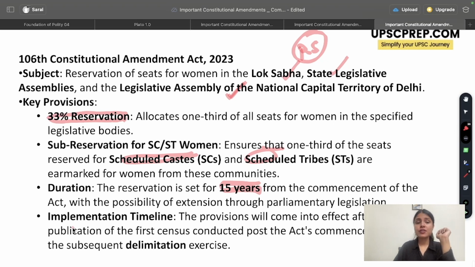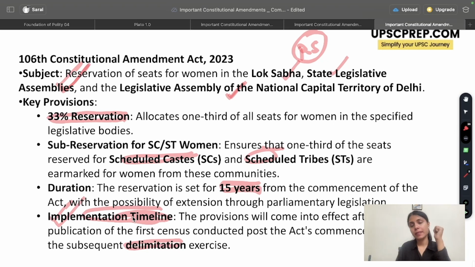It was also questioned as to when will it be implemented. So it said after this act, whenever the first census is conducted after that. So for example, the act came in 2023. Whenever the next census is conducted and delimitation is completed, then we'll have the reservation applicable for the next 15 years. So when is the implementation timeline? After the first census conducted after the commencement of the act, so that the delimitation exercise can be completed.